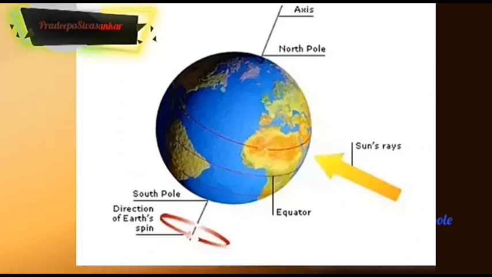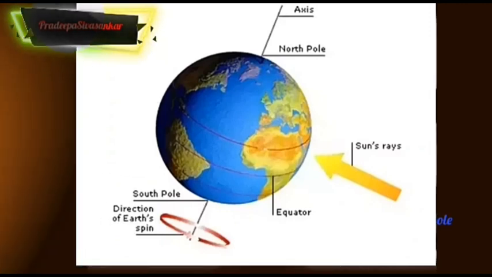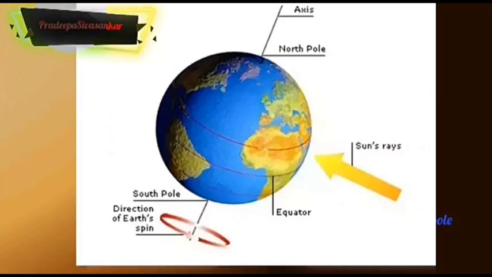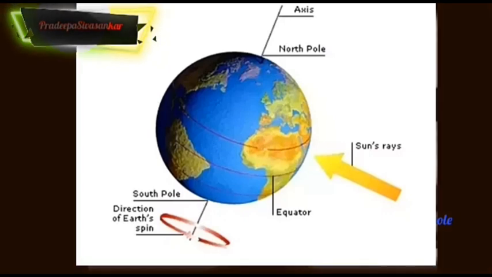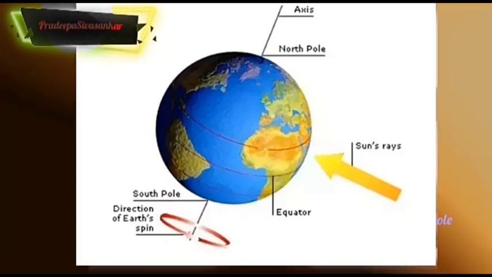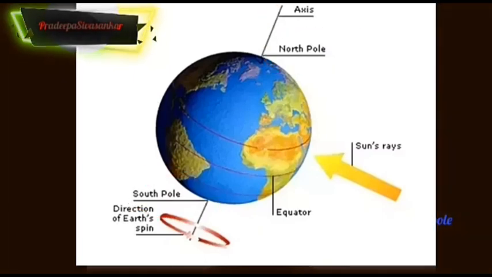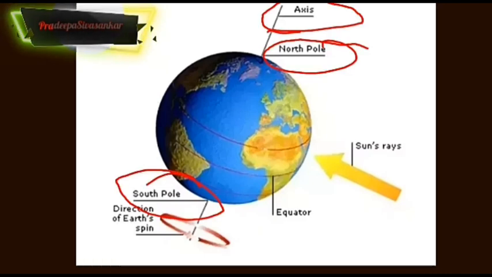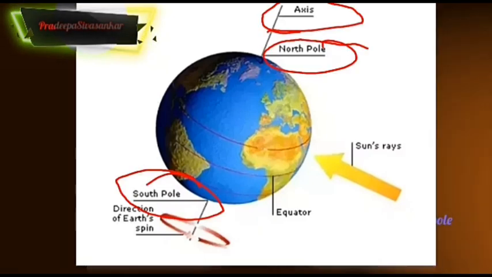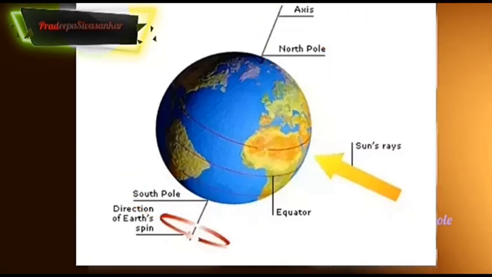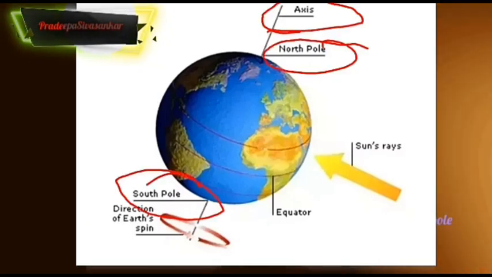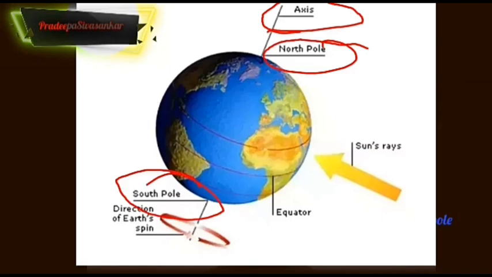Let me say, what is an axis? Our Earth spins on its own axis. The top tip of the Earth is called the North Pole and the southern tip of the Earth is known as the South Pole.